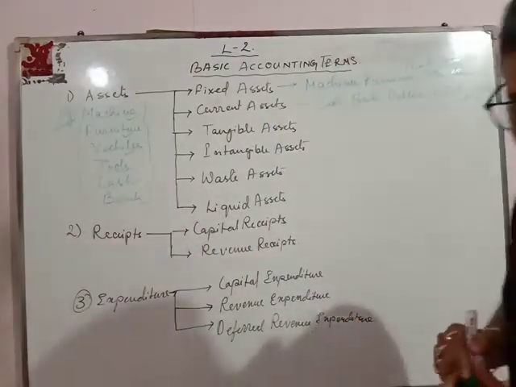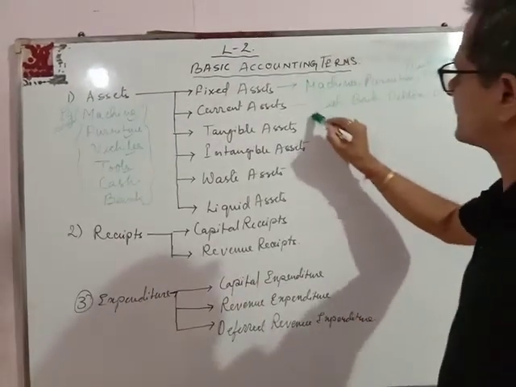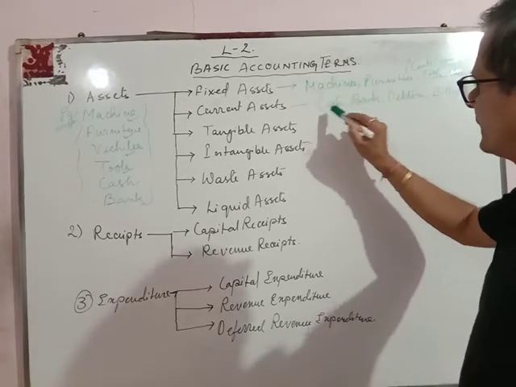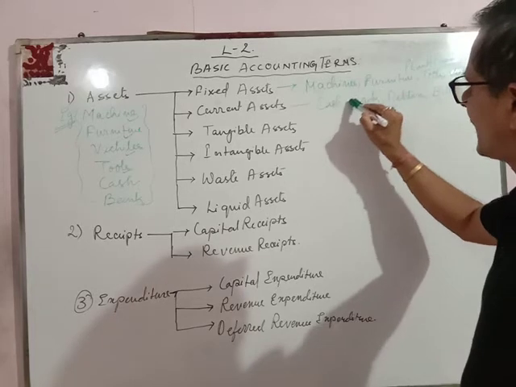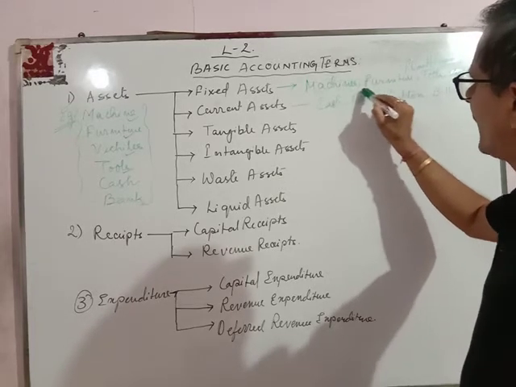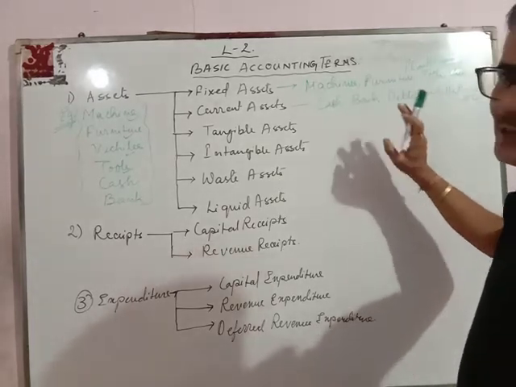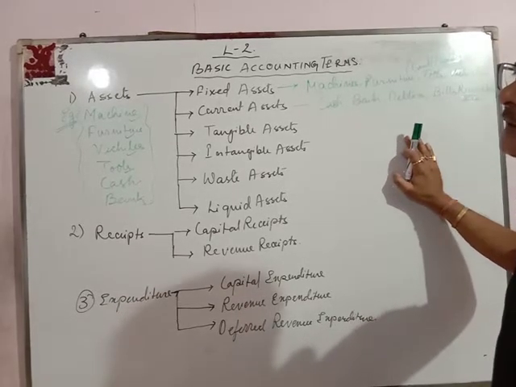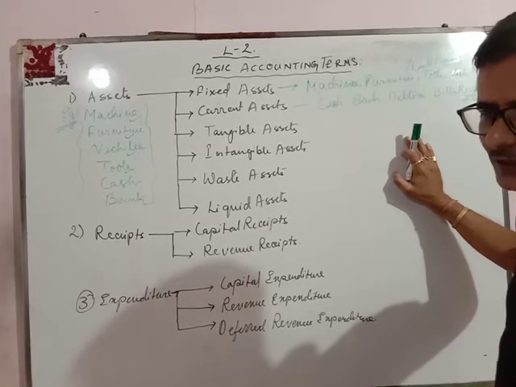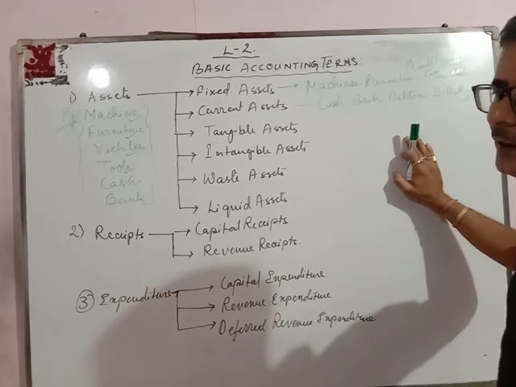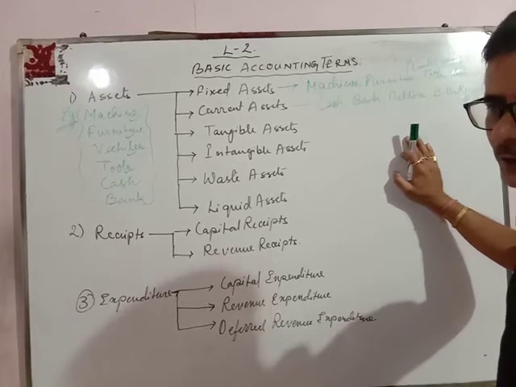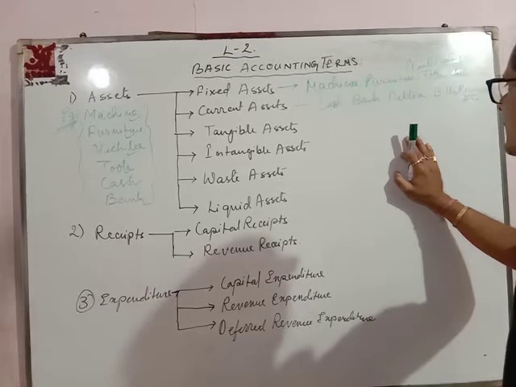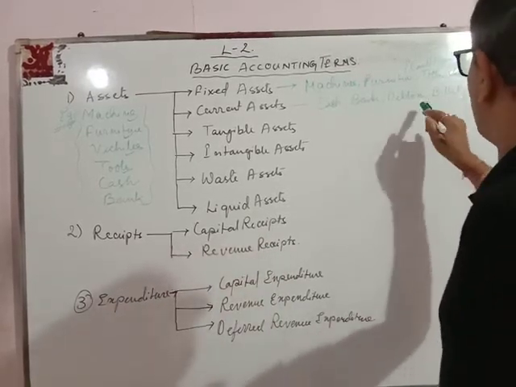Why do we call them current assets? The cash which the business has will be used within a period of 1 year. Whatever money he has in his current account, he will use within the 1 year. A little balance may be left at the end of the year, but whatever cash he has at the beginning of the year in his cash counter or in the bank, he will use within the period. New cash will be formed by the end of the year.